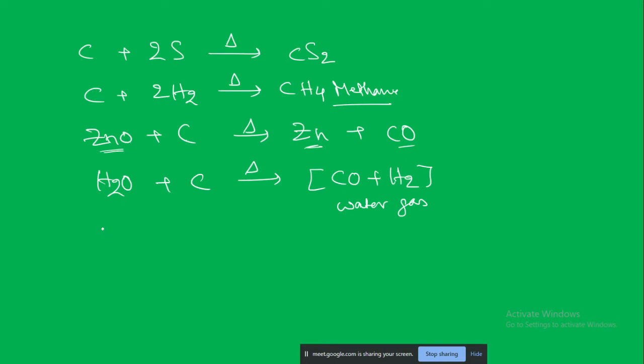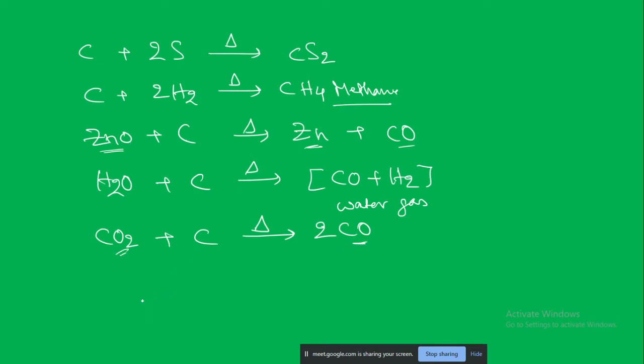This was when electricity was not invented or discovered. So here, carbon dioxide can be reduced to carbon monoxide by using the wood charcoal. This is a more oxidized form. Carbon monoxide is the less oxidized form.